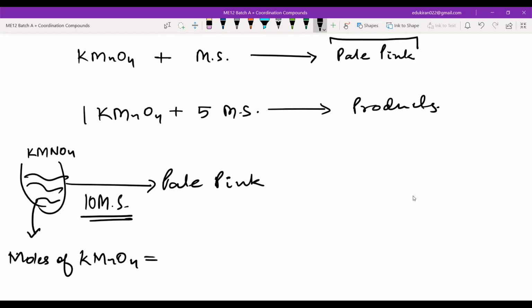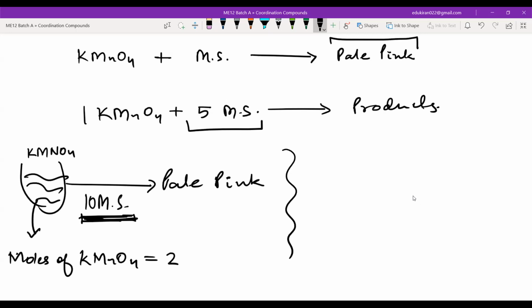We are asking you for the answer. If I use 10 moles of Mohr's salt, then how many moles of KMnO4 is present in this? 2 moles. Easy? So what is your problem here? Your problem is only to determine the number of moles of Mohr's salt used. Yes or no?